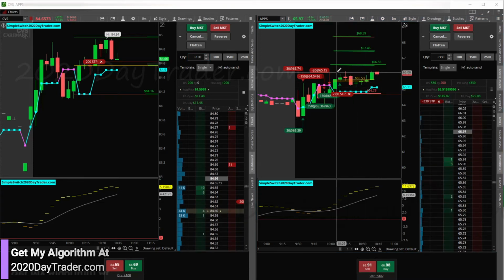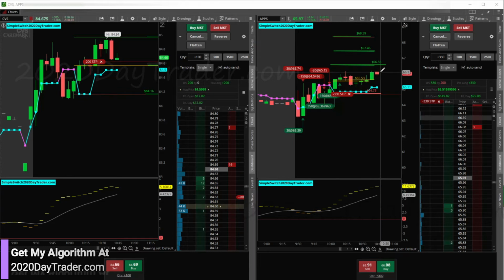You can see here with APPS, this high of day started to show some resistance. If we can bust through that and get through this target, it'll be nice.